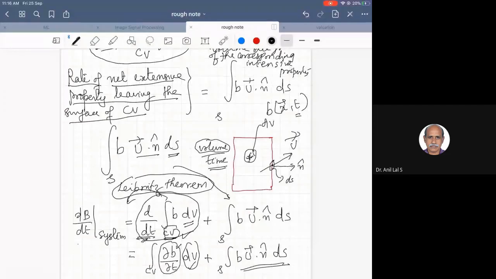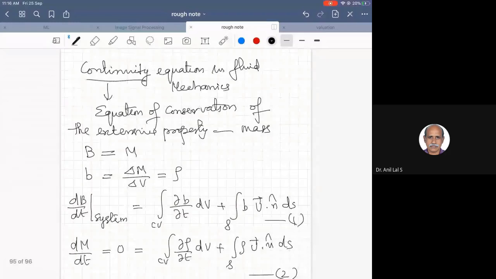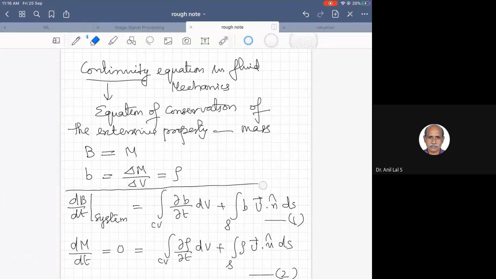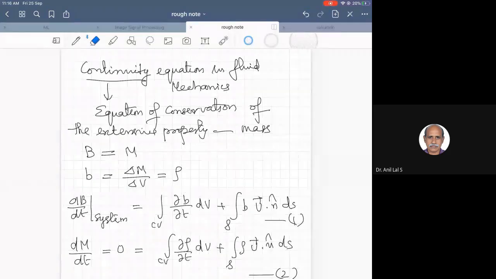Equation 1 here is the Reynolds transport theorem.